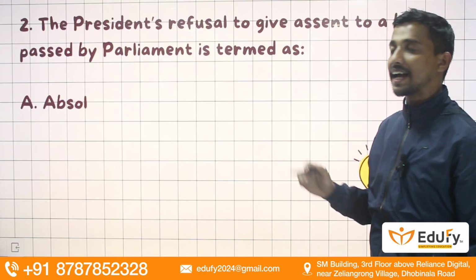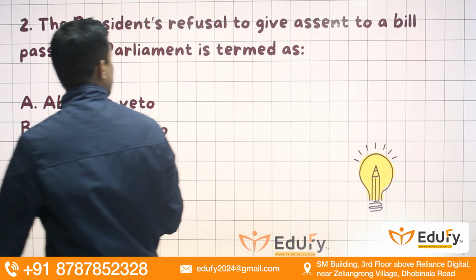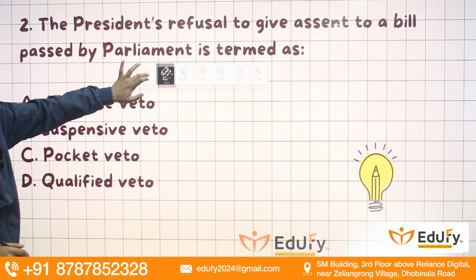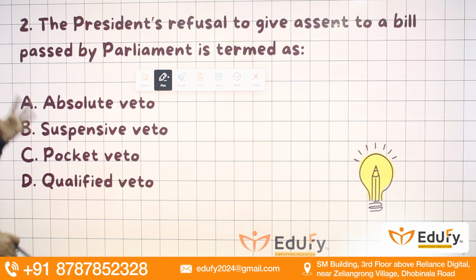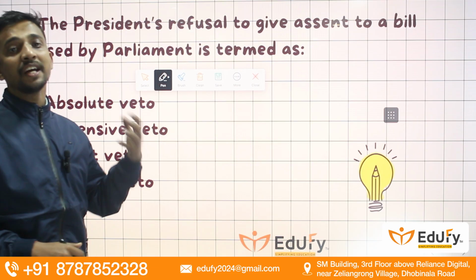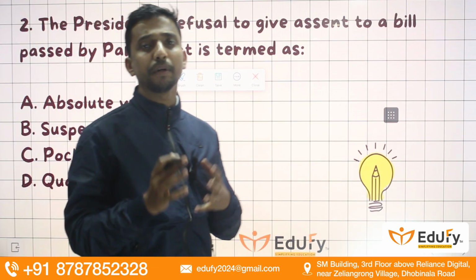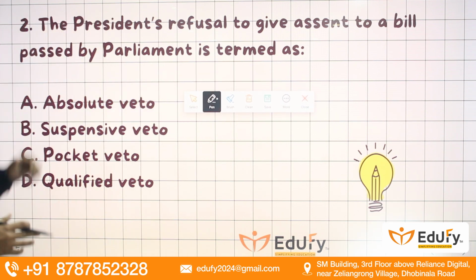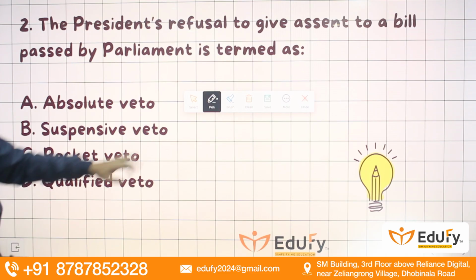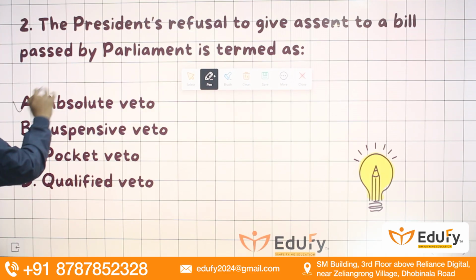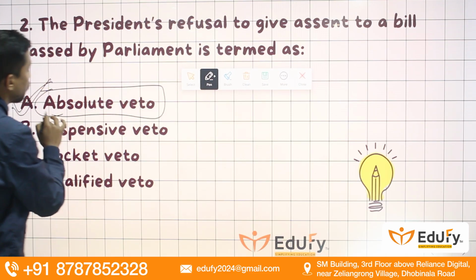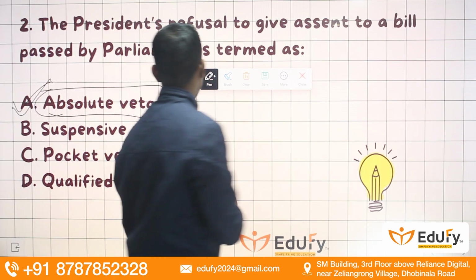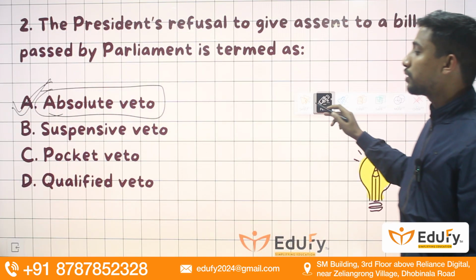Moving towards the next question, guys, we have here the President's refusal to give assent to a bill passed by the Parliament is termed as. Now, which type of veto? The President has certain veto powers which he can exercise regarding any particular law passed by the Parliament. So this is termed as absolute veto, where he refuses to give approval. This is known as absolute veto.